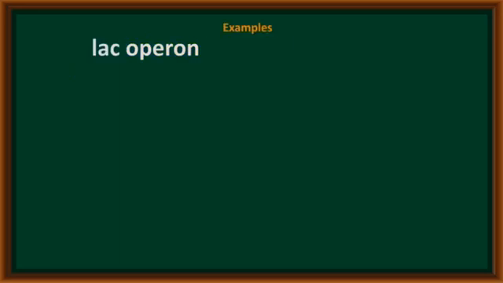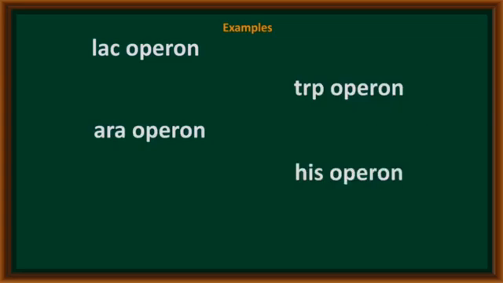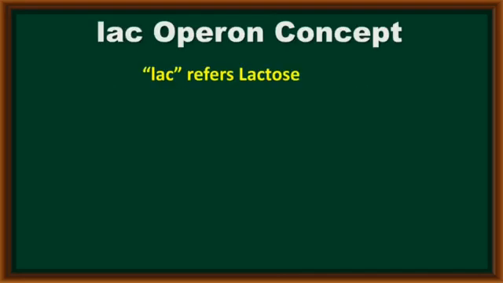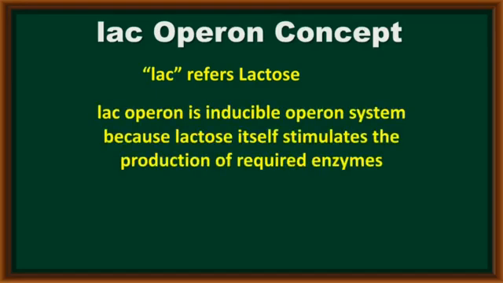Now, there are various examples like the lac operon, trp operon, ara operon, his operon, and val operon. First, we take one example, that is the lac operon. In the lac operon, lac refers to lactose. The lac operon is an inducible operon system because lactose itself stimulates the synthesis or production of the various enzymes required for it. In this lac operon, lactose acts as an inducer.